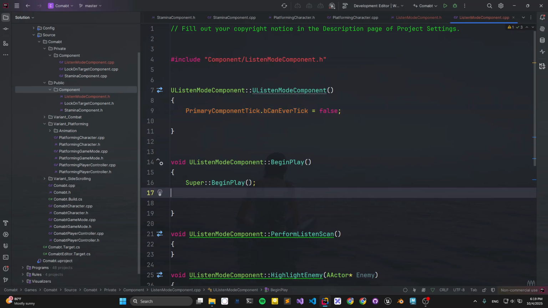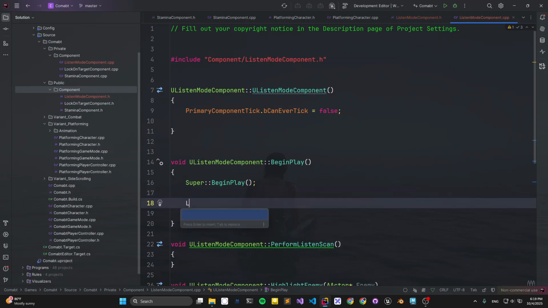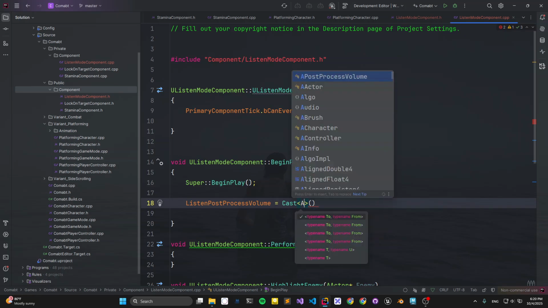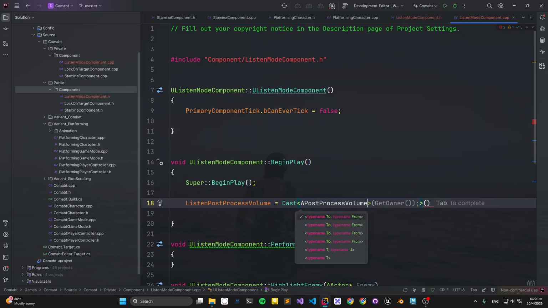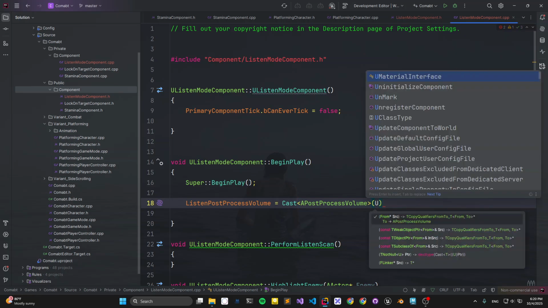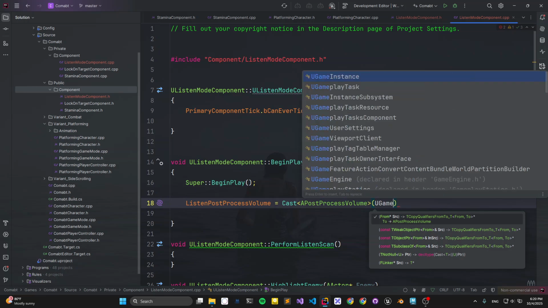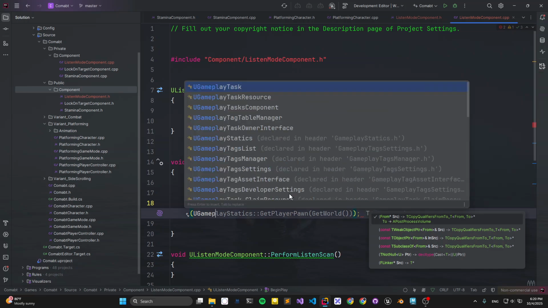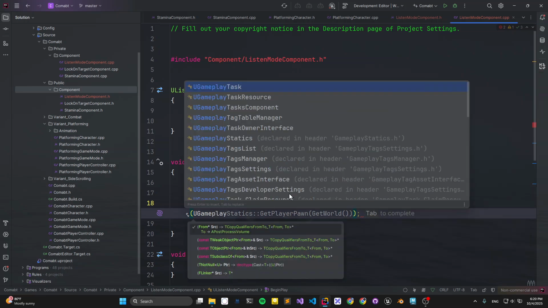And in BeginPlay, I want to initialize the post process volume. Well, in general, in Unreal Engine, you probably just need one post process volume, the default one. Each time you create a default scene, they already create this for you. If you don't create a completely empty scene, they will include this post process volume.